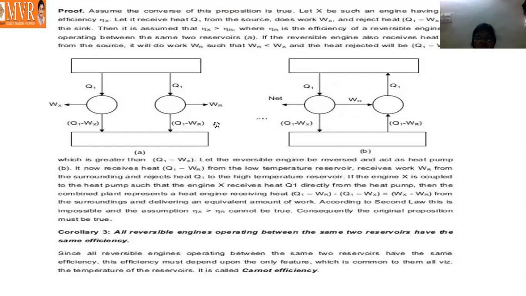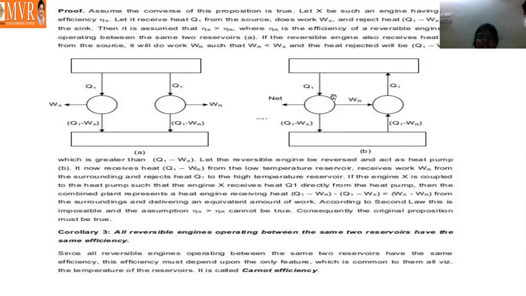What should I do here? Here I will make a change. Here our reversible engine is taken as a heat pump. This is the heat engine and this is the heat pump. Here those are the two systems. One system is reversible, one system is irreversible. That is the process. And next, in the B diagram, what will I change? Here this is a heat engine and this is a heat pump.